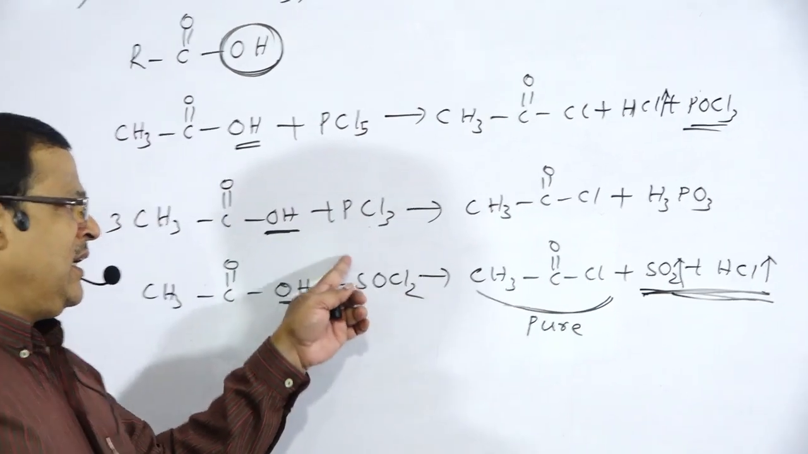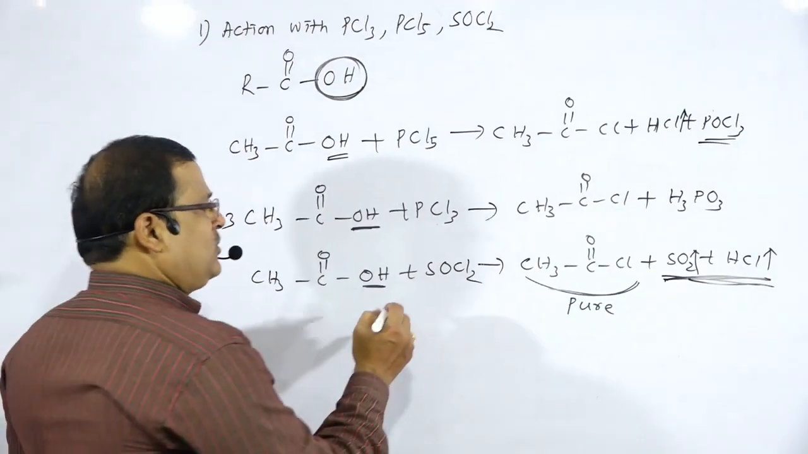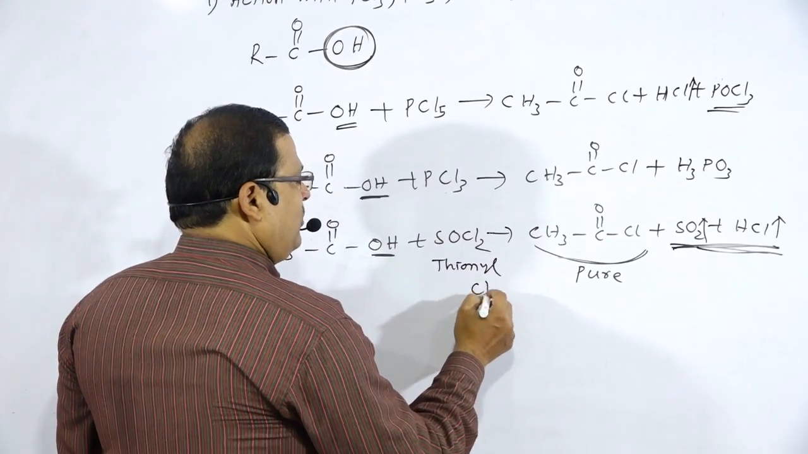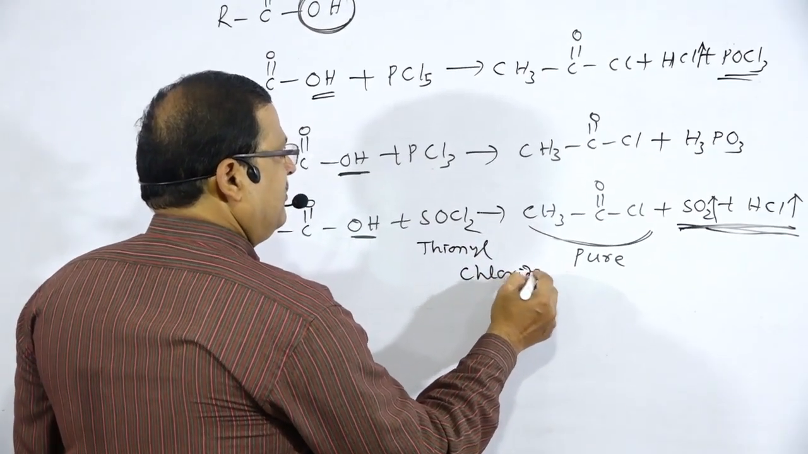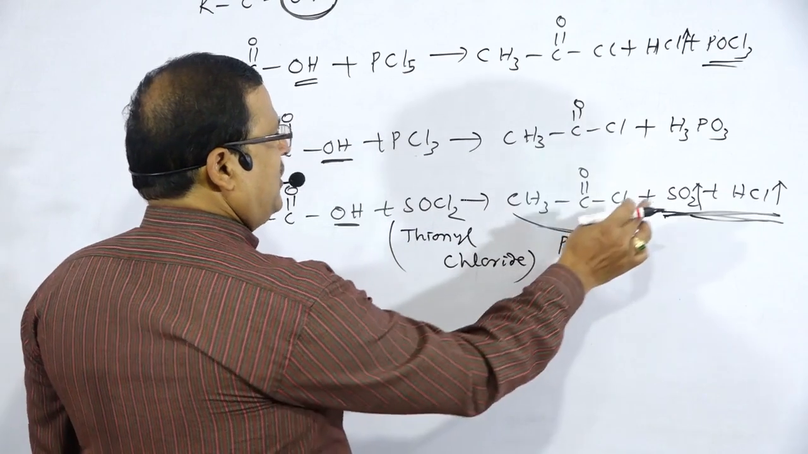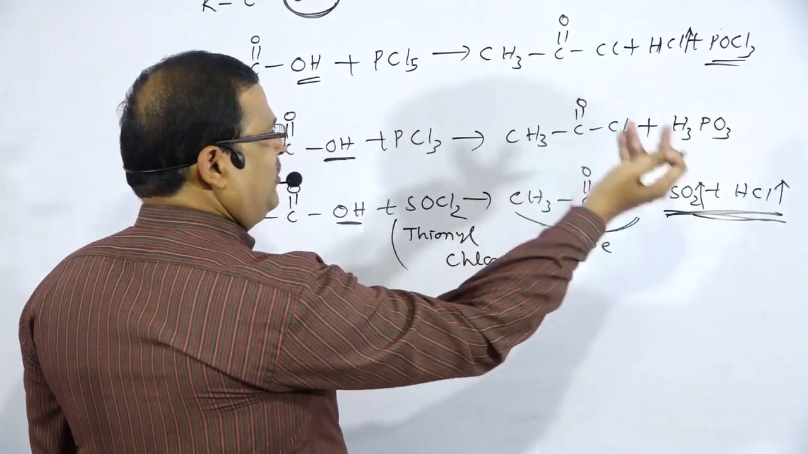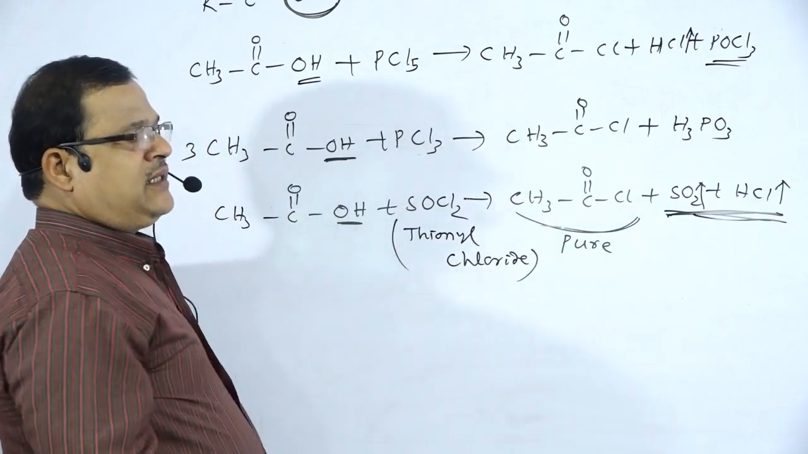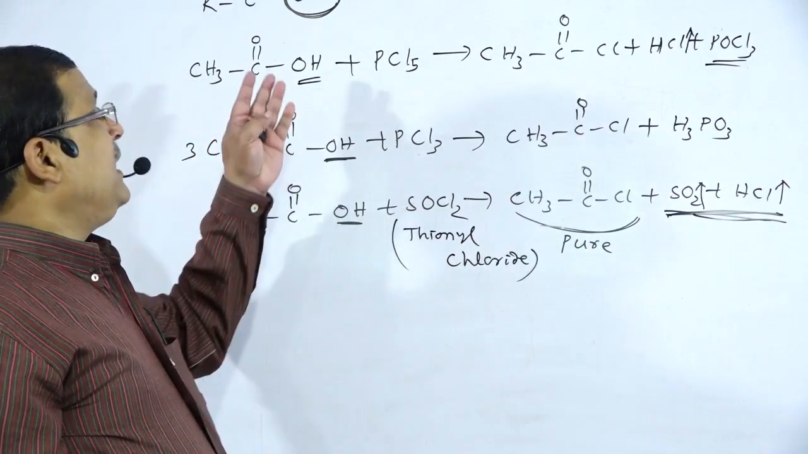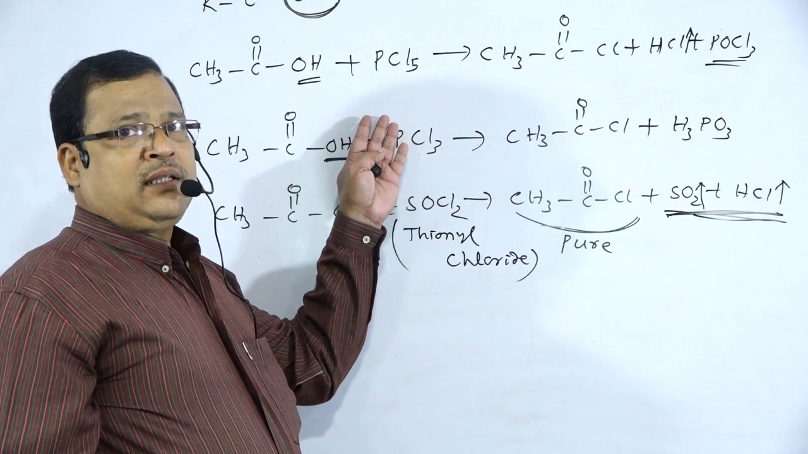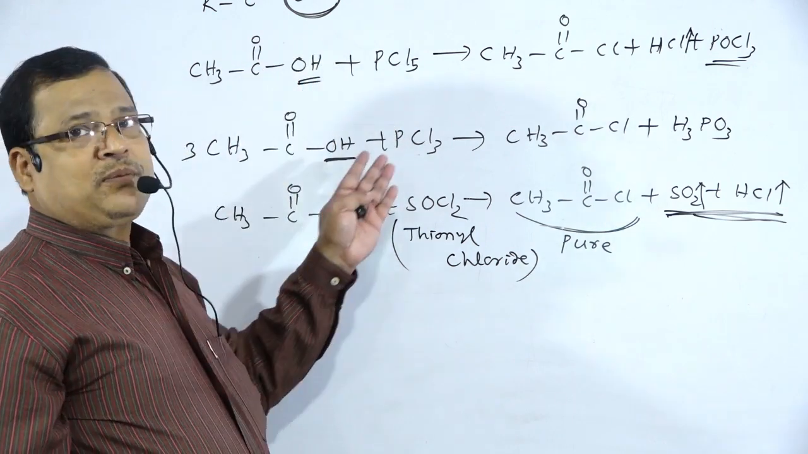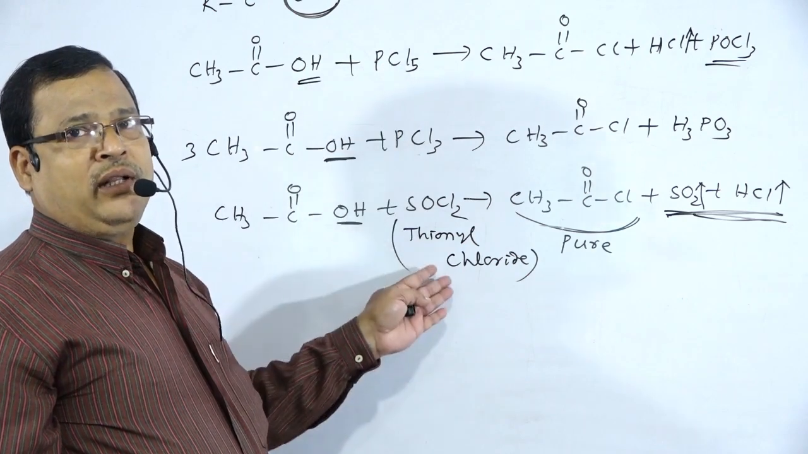The answer is SOCl2, that is known as thionyl chloride. Because in this case, sulfur dioxide and hydrochloric acid are removed in the form of gas, and only acetyl chloride is there. So this is the reaction due to the OH part, that is the reaction of the carboxylic acids with phosphorus trichloride, pentachloride or thionyl chloride.